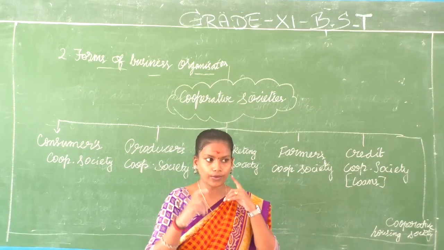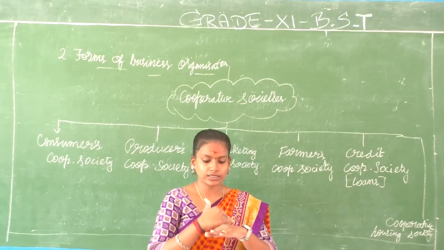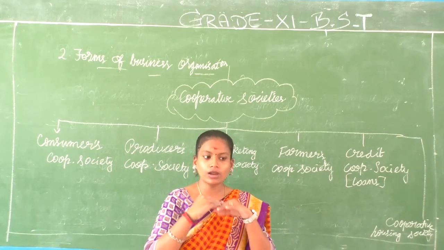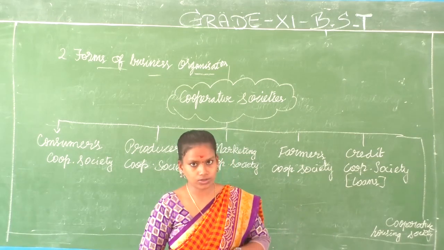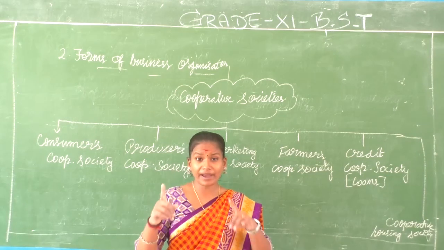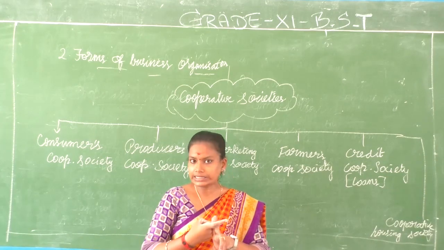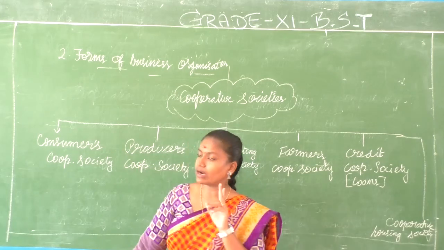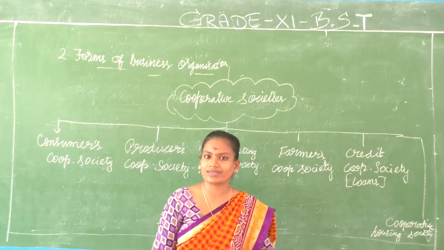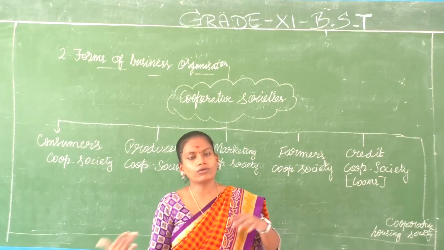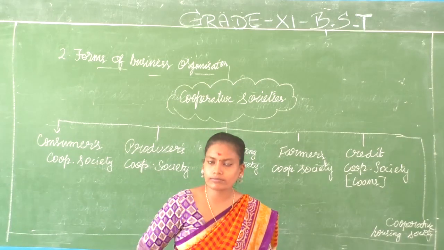Children, I want you to make sure you remember all the acts and rules mentioned for each and every form of business organization. Compare and contrast the features, merits and demerits of each form. When you study the merits of one form of organization, you should relate it with the other forms: how it is a merit here and how it is a demerit there. If it is a demerit, how can it be overcome? Read it from that perspective.